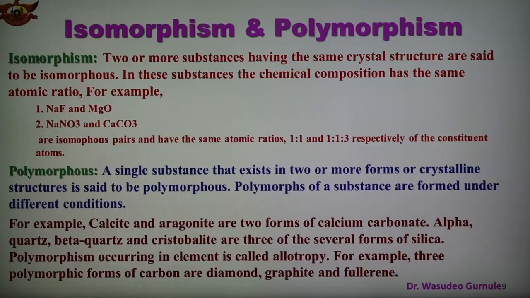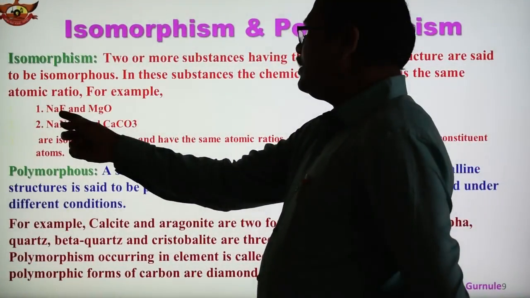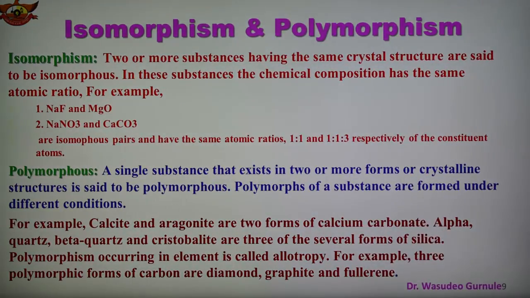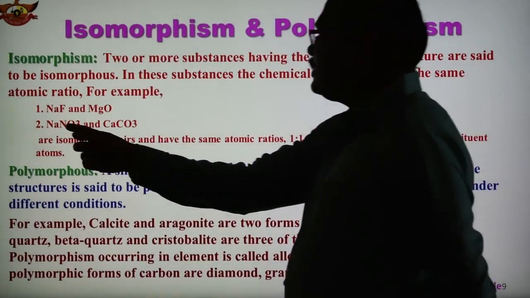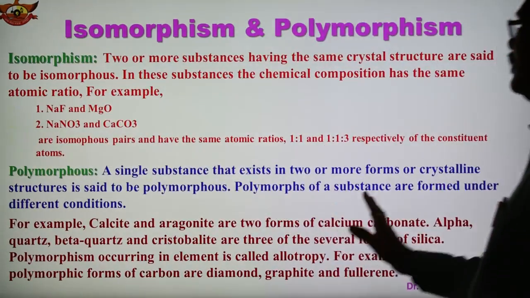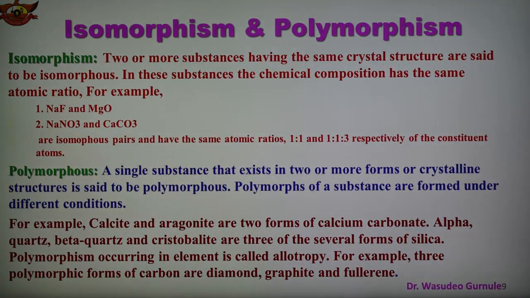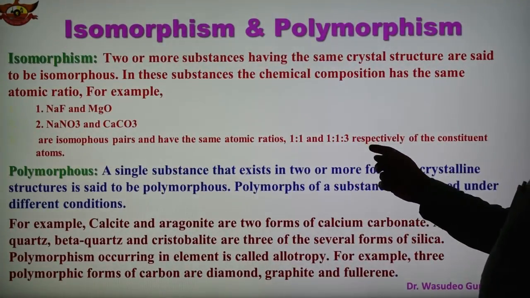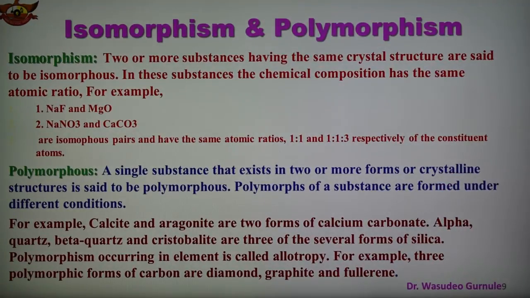Examples of isomorphism are given here. Sodium fluoride and magnesium oxide are a pair. These two substances have the same atomic ratio and also the same crystal structure. Another example is sodium nitrate and calcium carbonate. These two substances also have the same crystal structure and the same atomic ratio, and therefore these substances are an isomorphous pair. The ratio is given here as 1:1, and here 1:1:3, of the constituent particles.